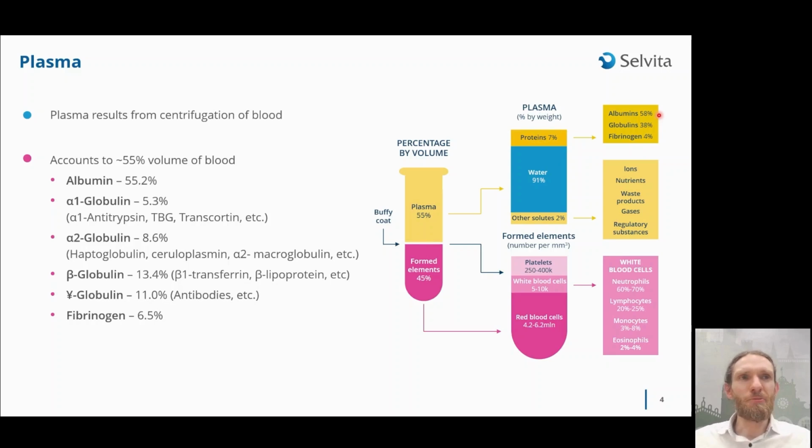Interestingly, these three types of proteins constitute above 90% of the total weight of proteins found in the plasma, whereas we have thousands of different types of proteins that constitute this 10% of the plasma proteins. But when we are talking about plasma protein binding, then our focus is on albumin and globulins. So albumin constitutes around 50% of the total proteins found in the plasma, and the following ones are alpha globulins, beta and gamma globulins.